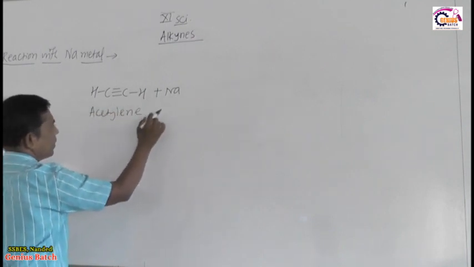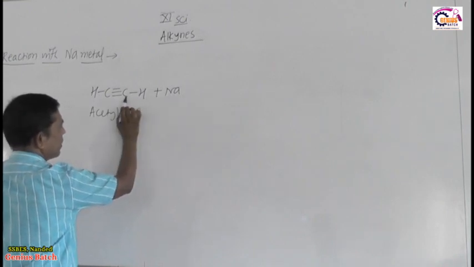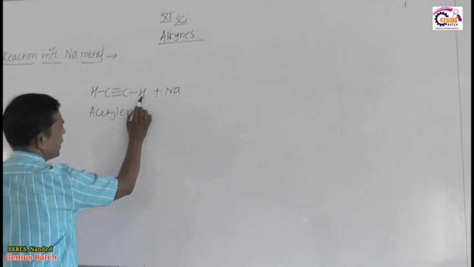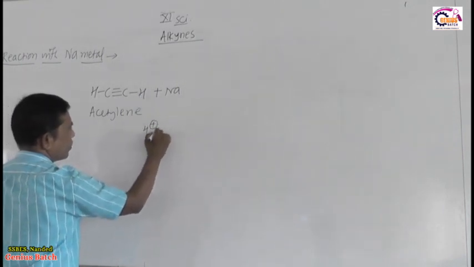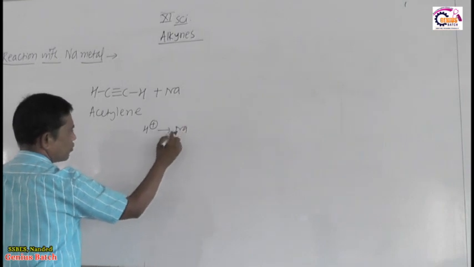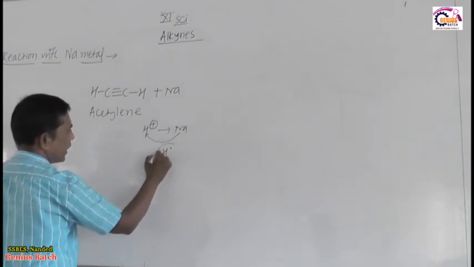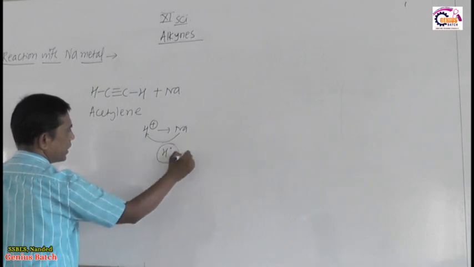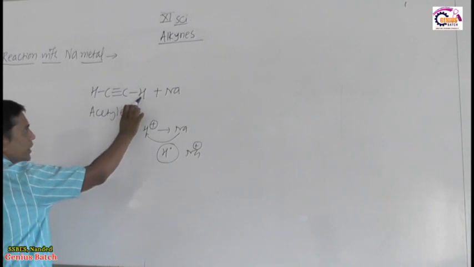look here, as sodium loses one electron, the carbon and hydrogen bond breaks heterolytically, and H plus gets formed. So sodium loses one electron to this H plus, and Na is converted into Na plus. This Na plus takes the place of this H plus.